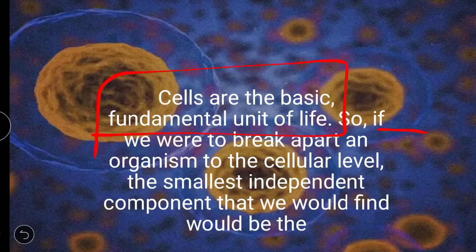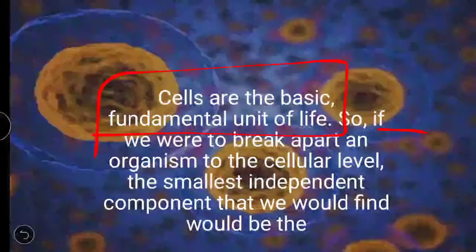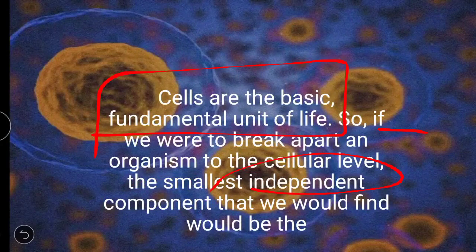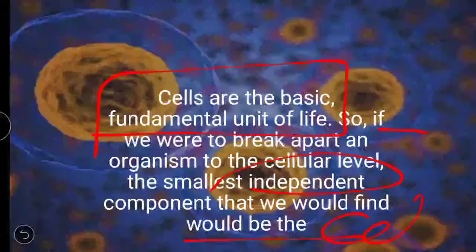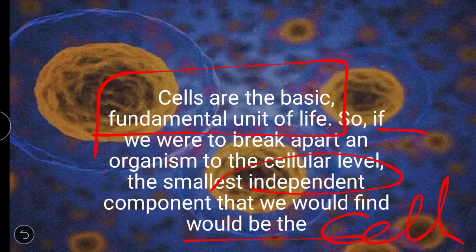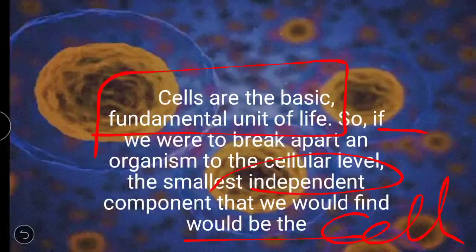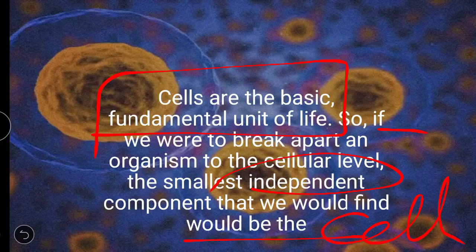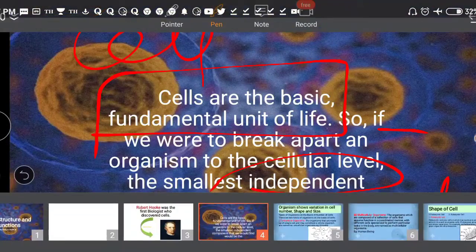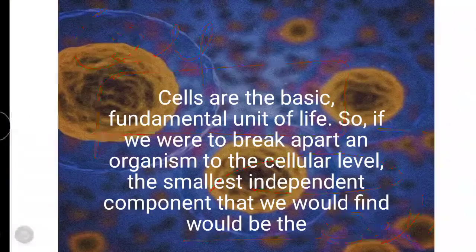If we were to break apart an organism to the cellular level, the smallest independent component would be the cell. It means that if we divide the organism at the cellular level, the last stage we get is the cell, where division is not possible.